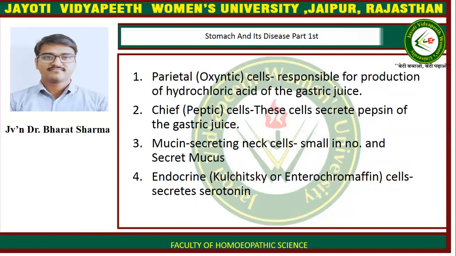First is parietal cells, responsible for production of hydrochloric acid of the gastric juice. Second is chief or peptic cells. These cells secrete pepsin of the gastric juice. Third, mucin secreting neck cells, small in number, secrete mucus. And fourth, endocrine cells which secrete serotonin.